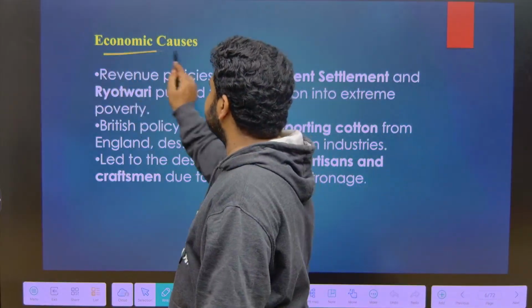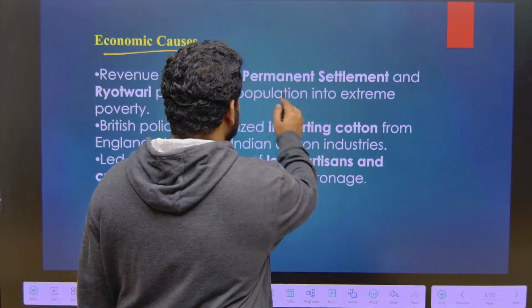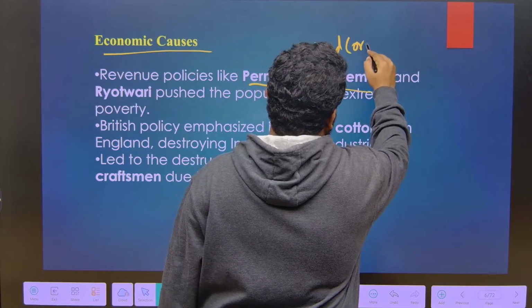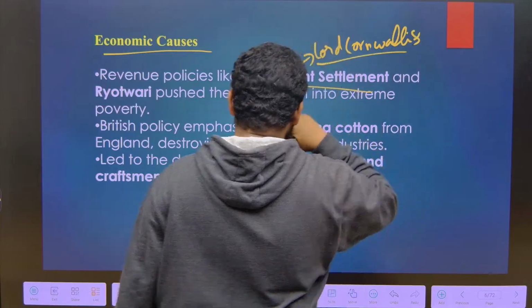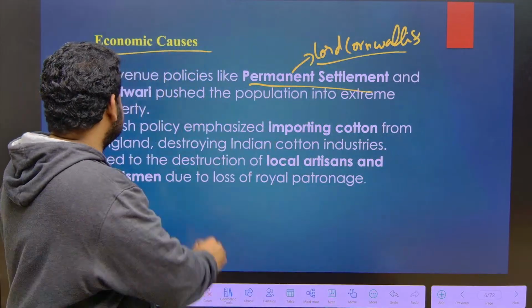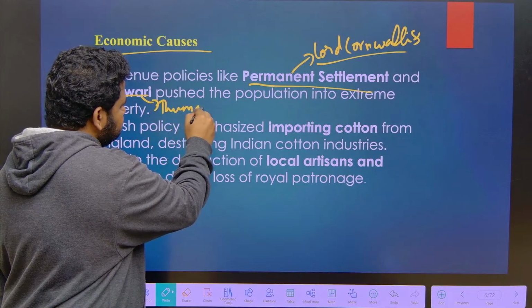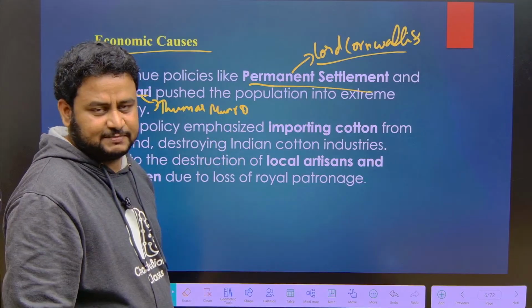Next, when you talk about economic causes, economic policies like permanent settlement were introduced by Lord Cornwallis. He also introduced Cornwallis Code for judicial reforms. Permanent settlement by Lord Cornwallis, Ryotwari settlement by Thomas Munro. And there was another settlement, that is Mahalwari settlement. I have already explained about it.